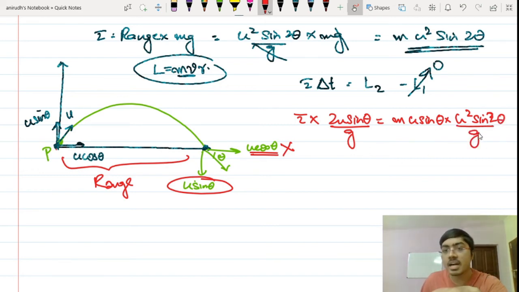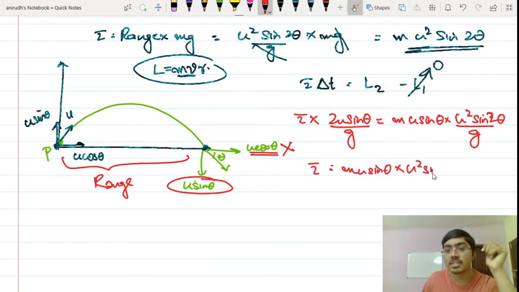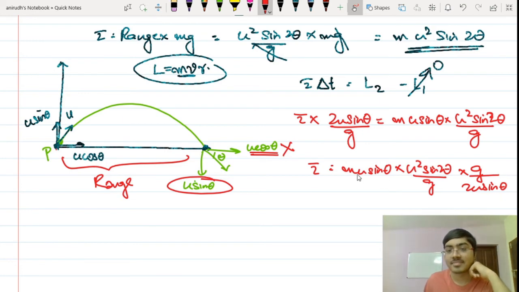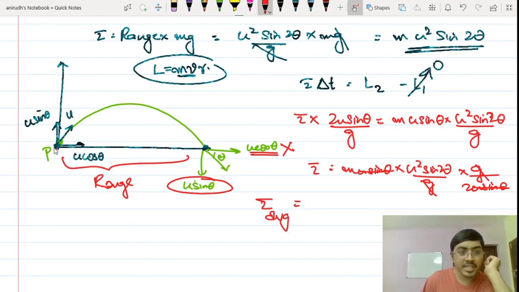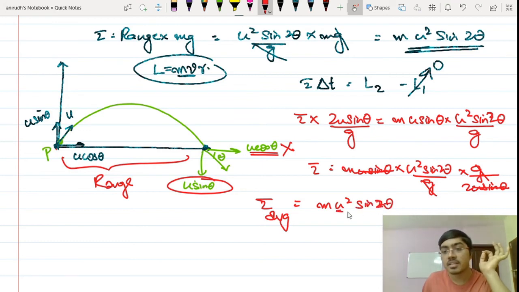So this is mvr, and yes, torque is equal to m u sin theta multiplied by u square sine 2 theta by g, multiplied by g divided by 2u sin theta. Now u sin theta and u sin theta get cancelled very easily, and g is also cancelled. So the average torque between the initial and final position about the point of projection is equal to m u square sine 2 theta divided by 2.